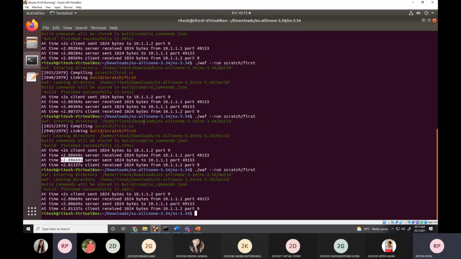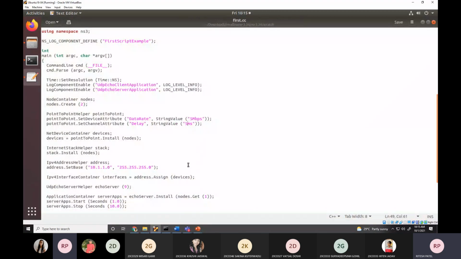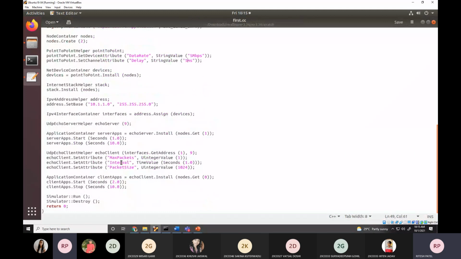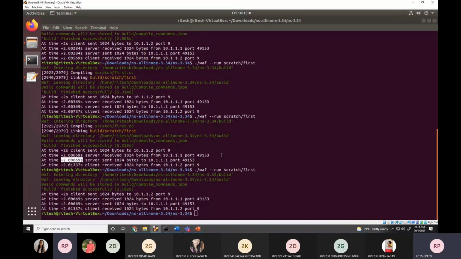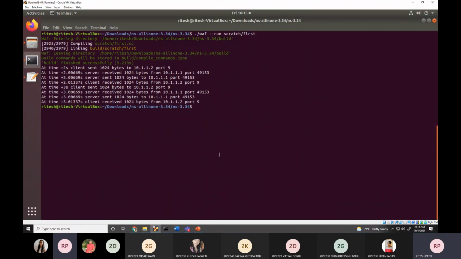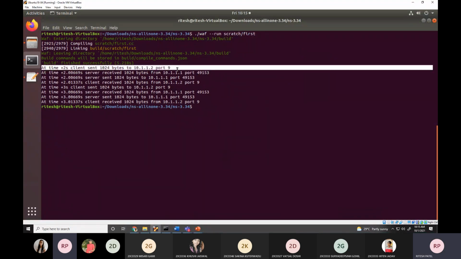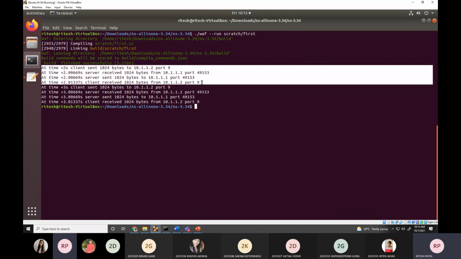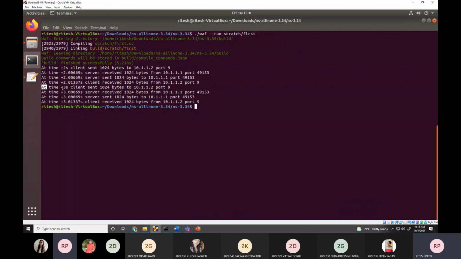Okay. Now let me know what parameters I must change. Let me change number of packets. I'm taking 2 packets and I'm running the simulation once again. કેટલા પેકેટ મોકલશે? 2 પેકેટ મોકલશે. Okay. So 2 plus 2 client send. આ ચારે ચાર ખબર પડી ગઈ. એક બાજુ જઈને receive થયું, પાછું send થયું, receive થયું. Then it plus 3. So the difference between first and second packet is 1 second.